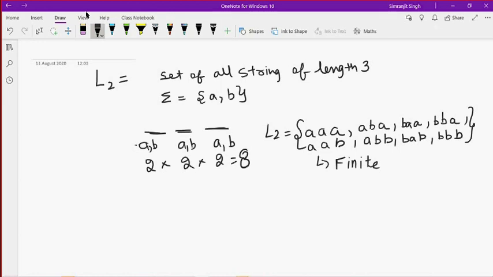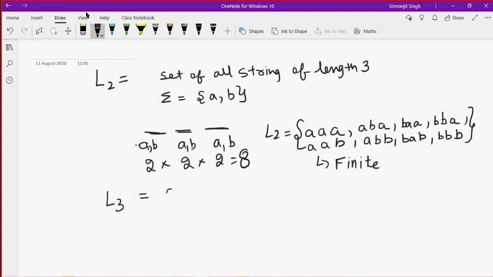So I'm just revising that I have defined only 2 languages. Now I want to define the third language, L3.